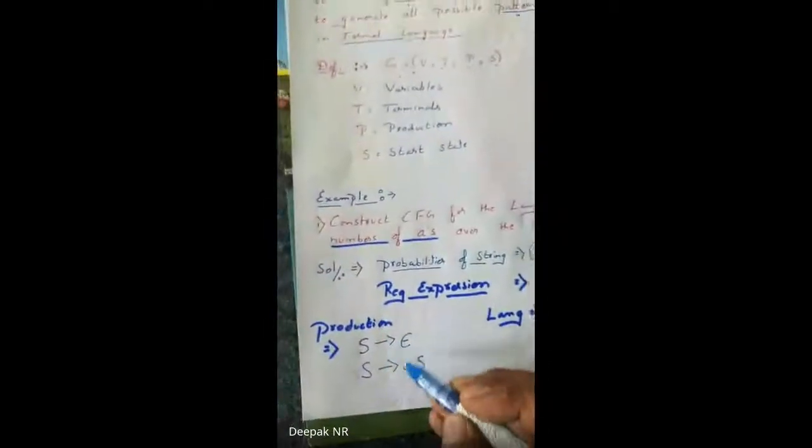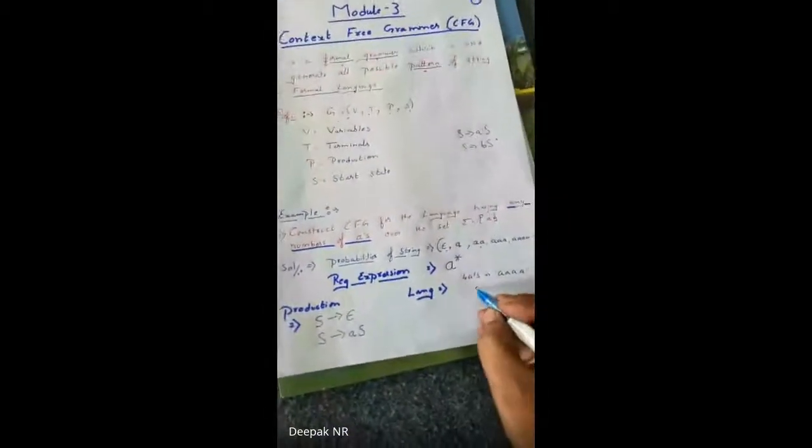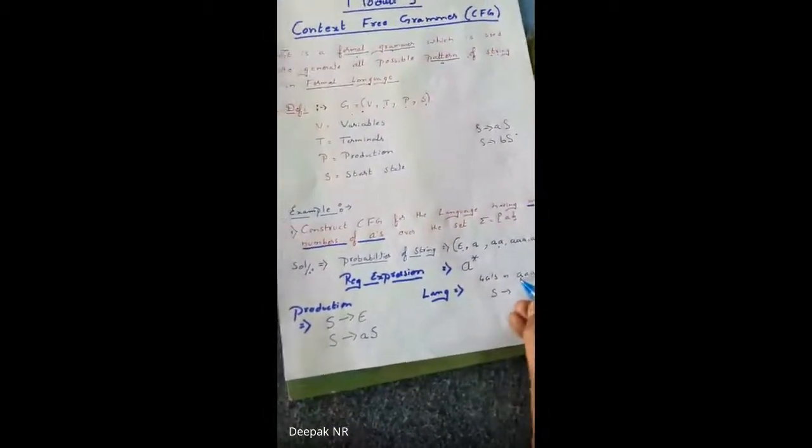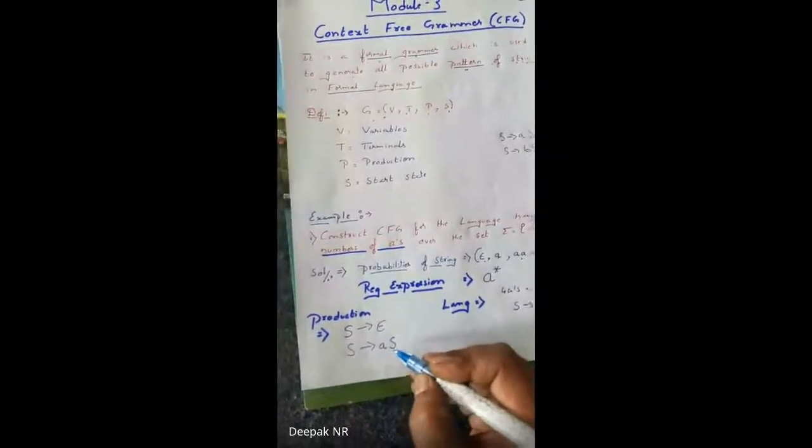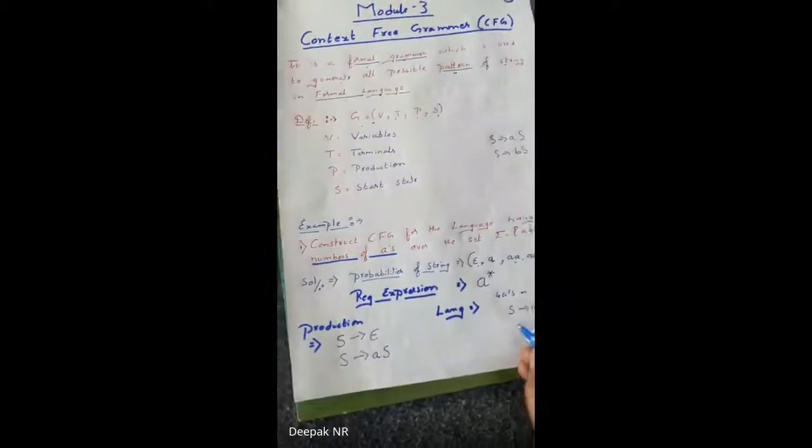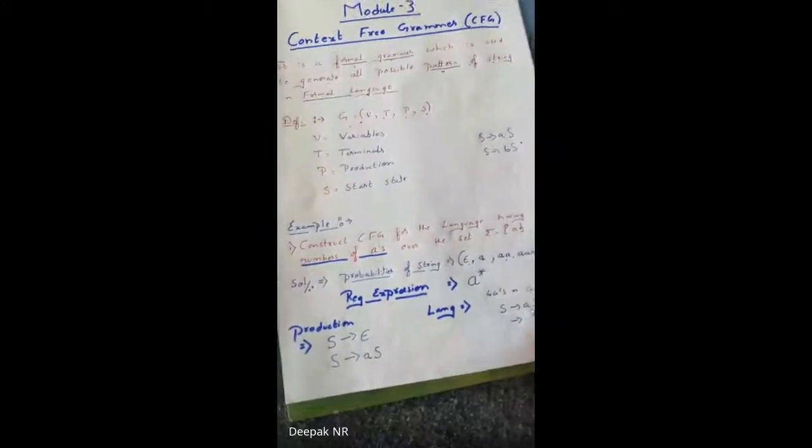4 A's. How to write this? By using only these 2 productions, I will be writing 4 A's. First, I use S, and I have 1 A. So, will I use this or this? I will use the second one. So, I write here A and S. Clear?